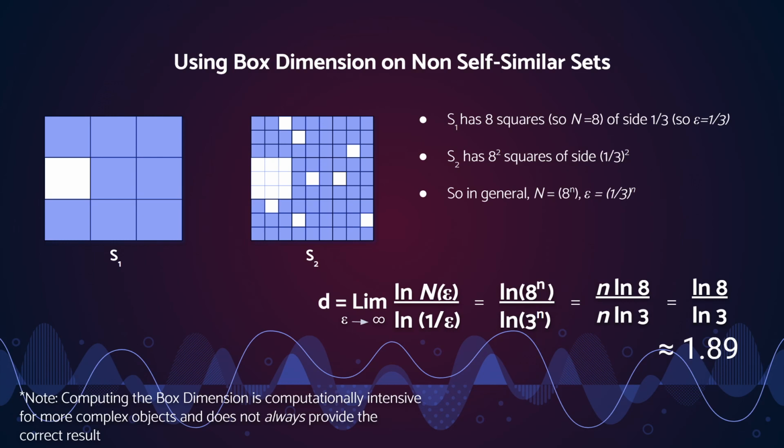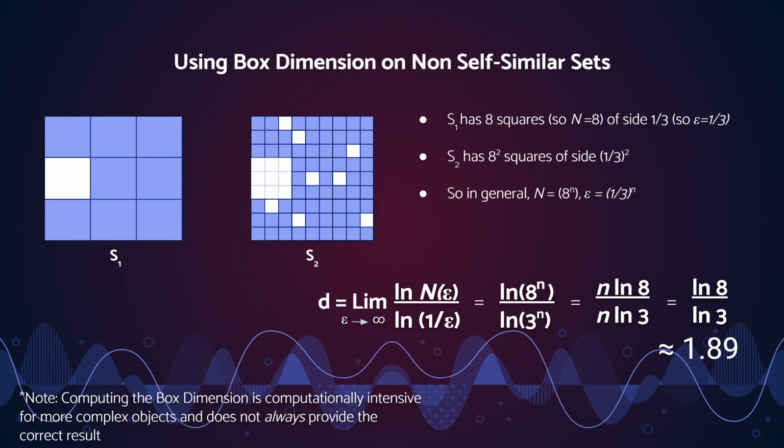We can generalize that pretty easily. We can say that n of epsilon, or just n as I have it written here, is equal to 8 to the power of n, and the size of the intervals that we'll need will be 1/3 to the nth power.